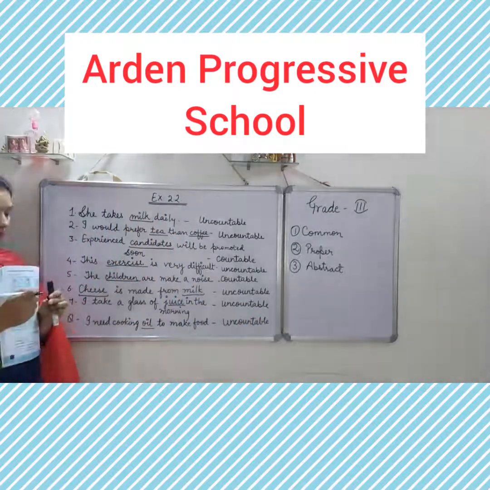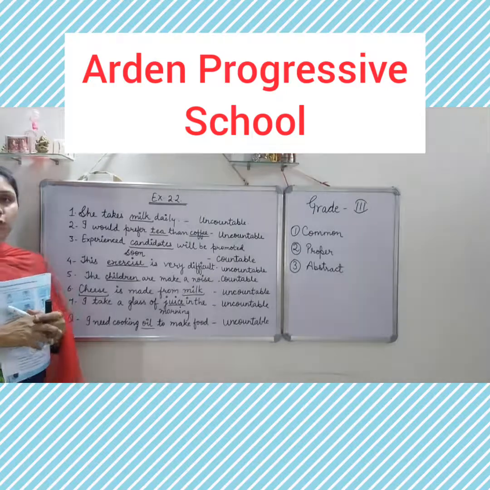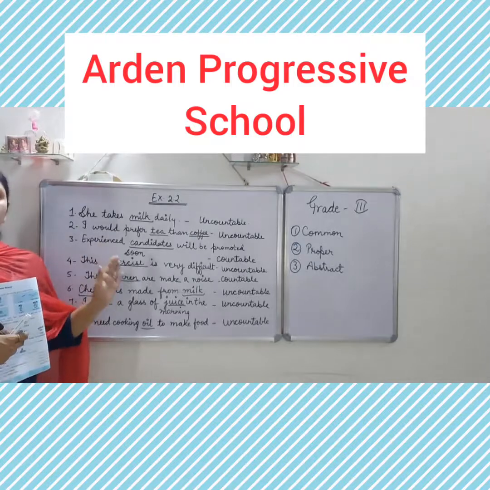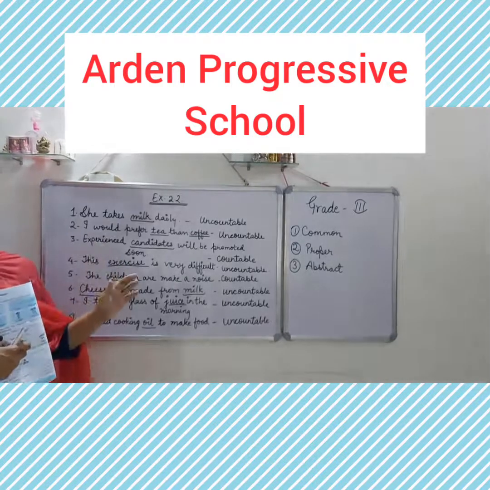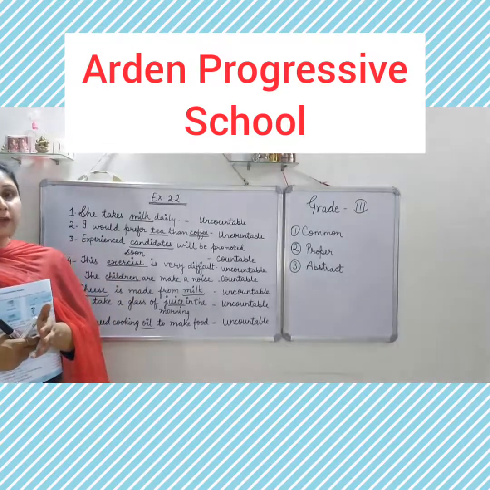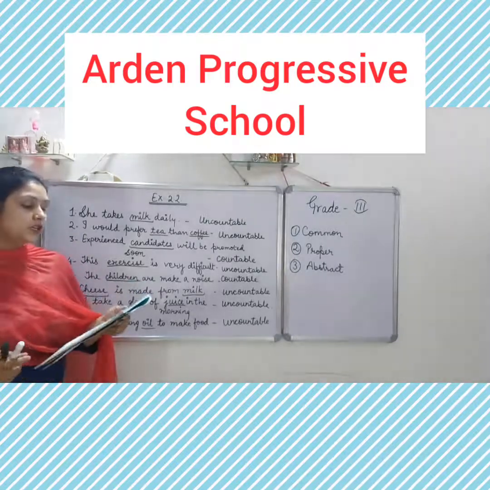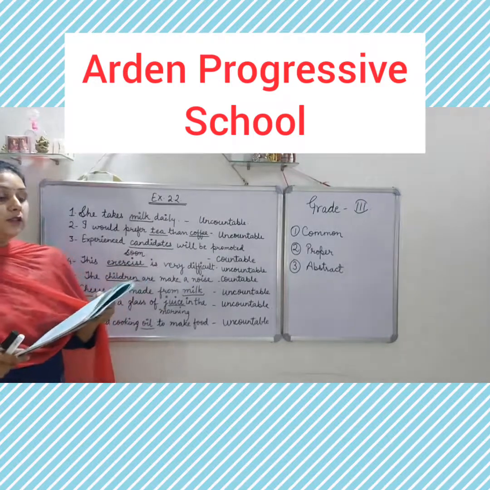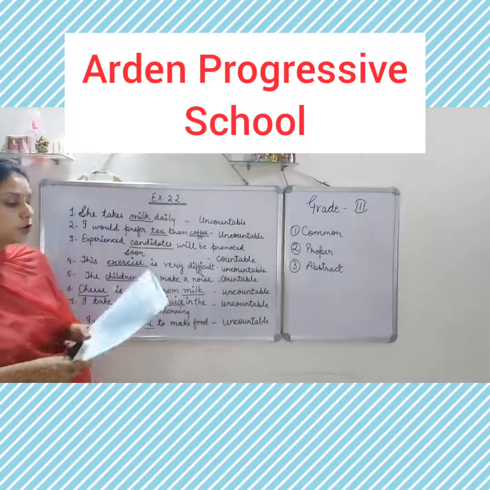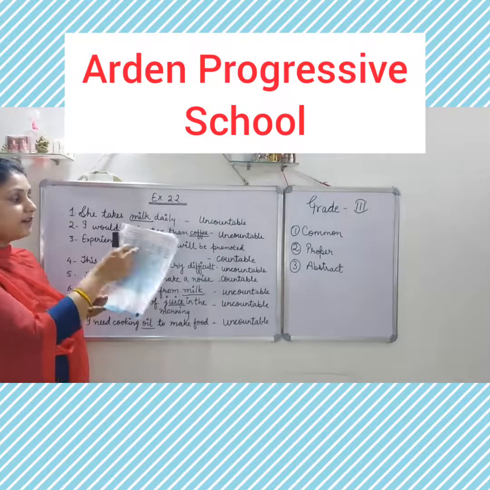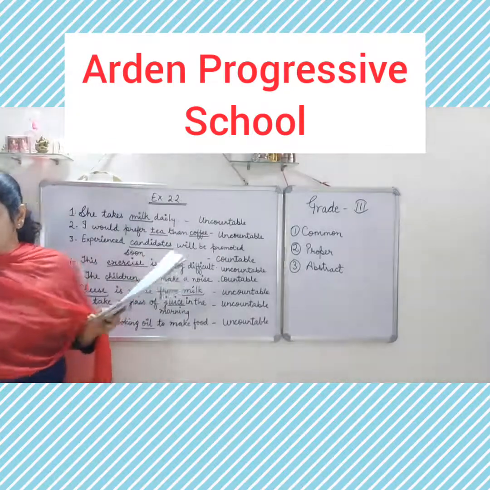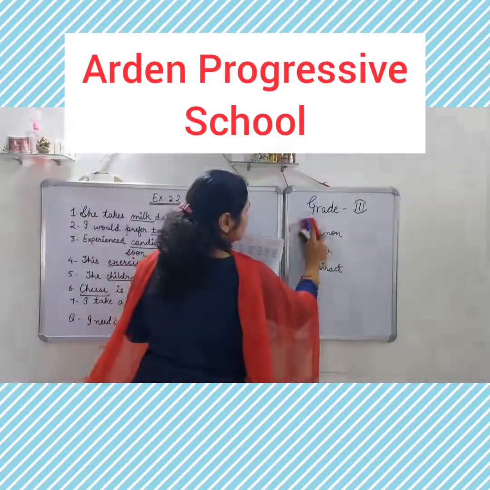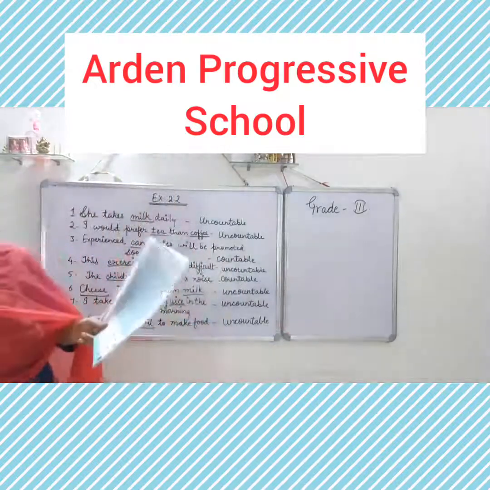So here are some examples from exercise number 2.2, and you have to do these sentences in your book only. If you do not have the book, you can do it in the fair notebook of grammar. After that, one more question is there. Part B. What you have to do in this question, pick out the words from the box. You have to choose the words from the box and write them in their suitable columns. Here are two columns. यहाँ आपके कितने columns हैं? 2 columns are here.